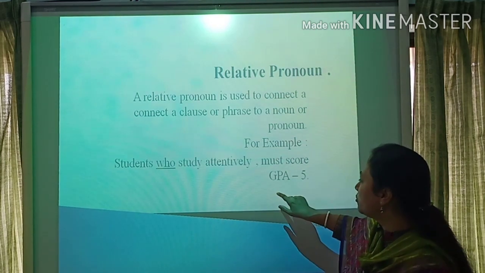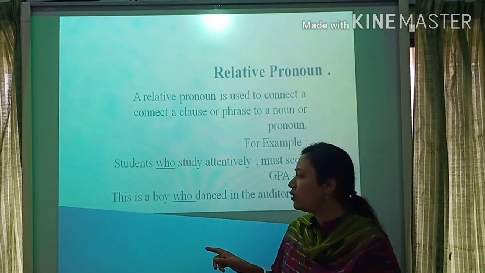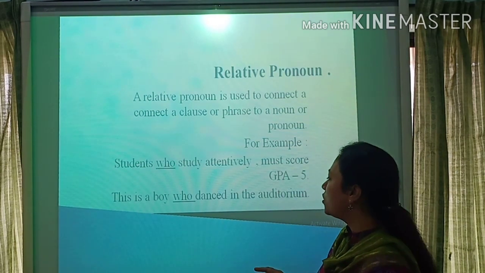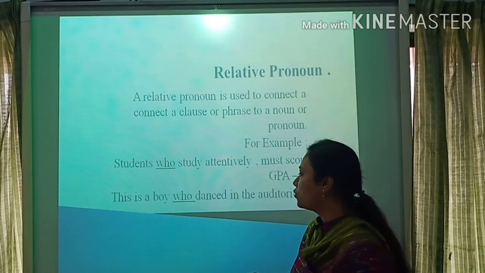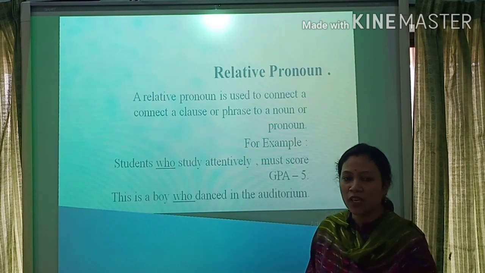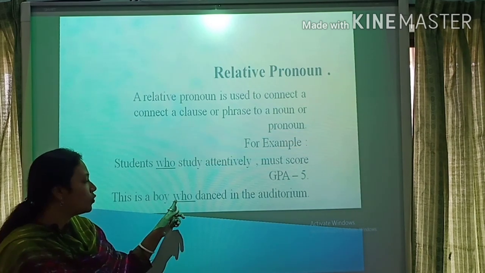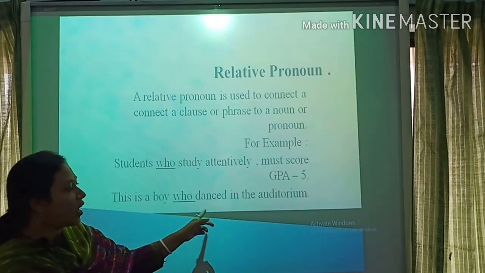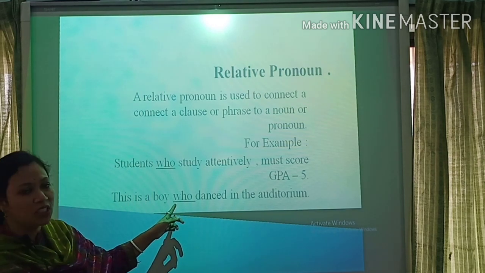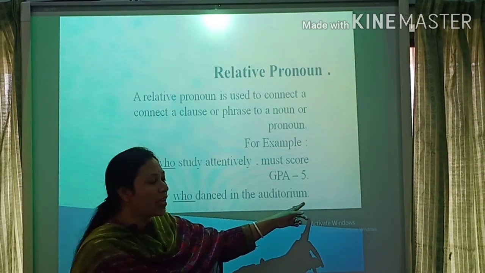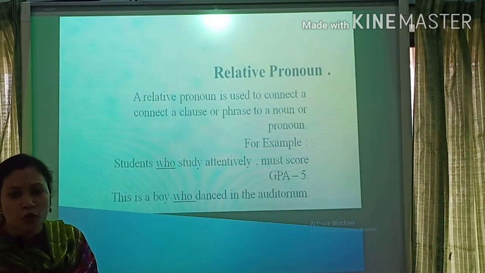So students, here I give another example. This is a boy who danced in the auditorium. Here I also use who, and who is in the middle position, and last of all there is a full stop. That's why you understand it's a relative pronoun.